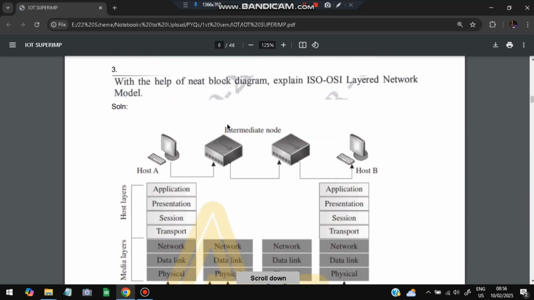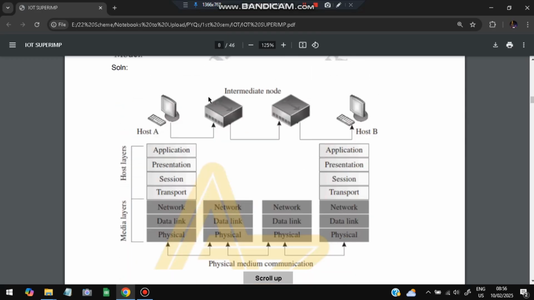Moving on, we have the third super important question, which is: with the help of a neat block diagram, explain the ISO-OSI layered network model. There are 7 layers here. The first one is the physical layer. The physical layer consists of the cables and the wires where the data is getting transferred. In the data link layer, we'll have some protocols which connect the hosts. Host A and host B will be connected in the data link layer.